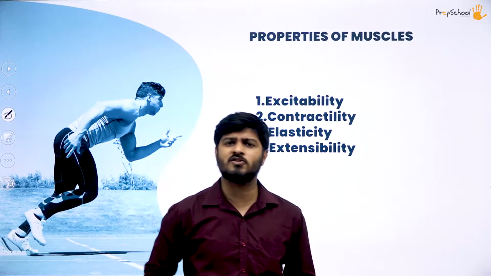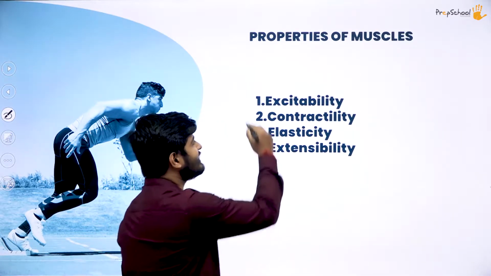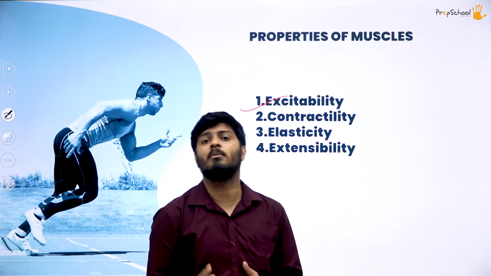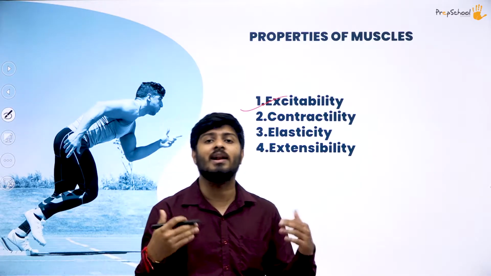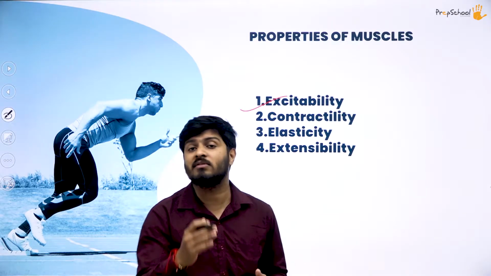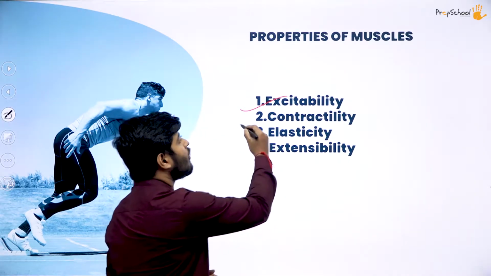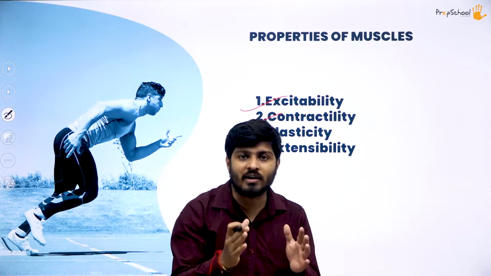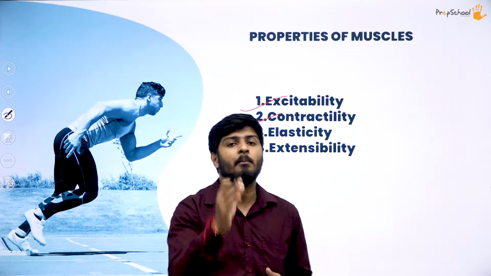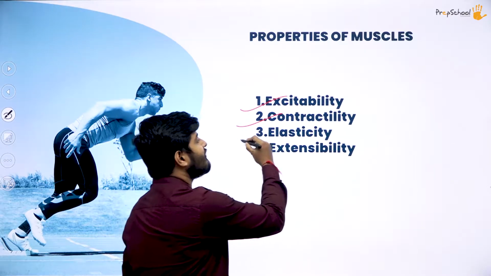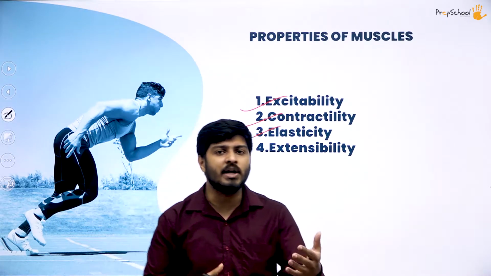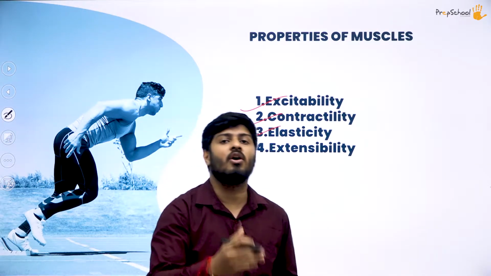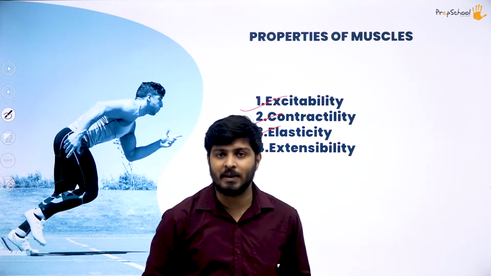So what are the properties of muscle? The first property of muscle is excitability. So what do you mean by excitability? Excitability is the ability of the muscle to react to a particular kind of neural activity or to react to a particular kind of stimulus. After that, we have contractility. Contractility is the ability of the muscle to shrink or to contract whenever the action is being put on by a person. Next, you have elasticity. Elasticity is the ability of the muscle to come back to its normal shape and size whenever a tension or the activity or the strain is not being put on that muscle.